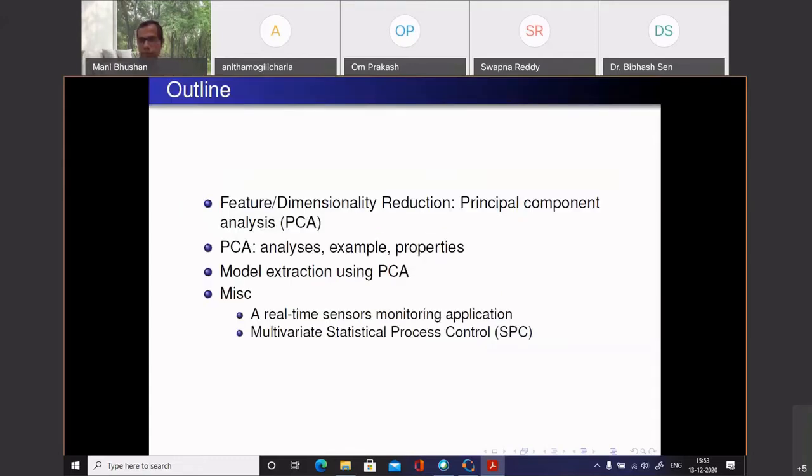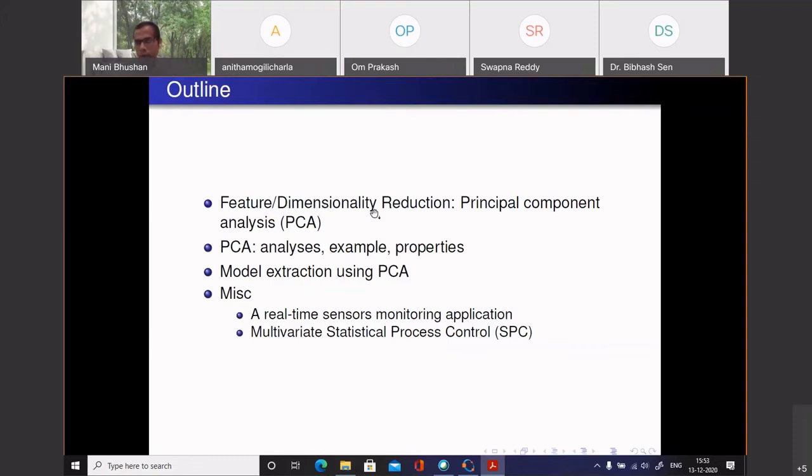So this is an outline of my talk. I will talk about this method called principal component analysis, and I would like to think that it is a very widely used method in machine learning. We'll see that the method has two purposes. One is feature extraction or feature reduction.